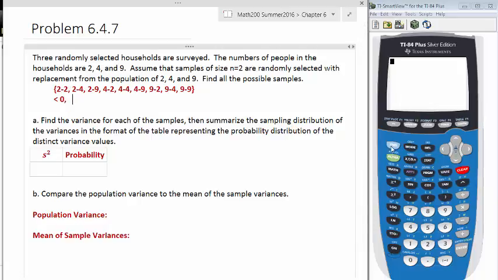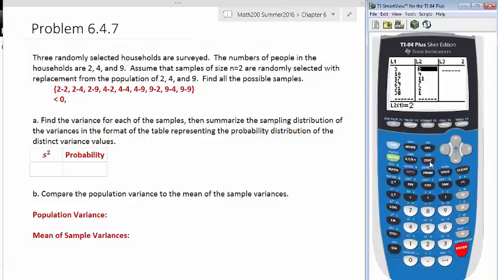If you want to double check that, we can go to your calculator. Let's go to Stat and Edit. I have some stuff in my list, and let's just work with L1 right now. I'm going to clear L1. So I go up to L1 and hit clear and enter, and then I'm going to put the 2 numbers in my sample, which is 2, 2, and then I'm going to find the standard deviation and then square it to find the variance.